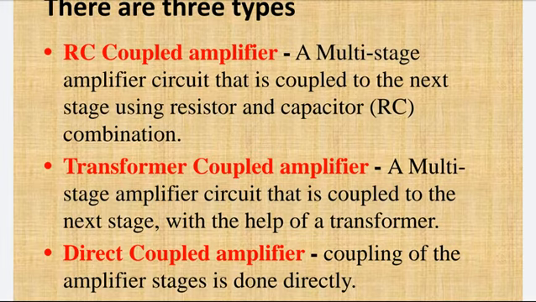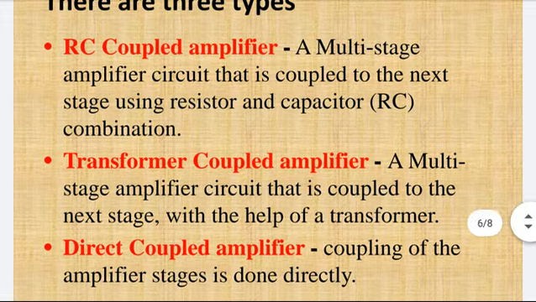Here one stage of amplification is coupled to the next stage using resistor and capacitor, means that type of amplifier is called RC coupled amplifier. In transformer coupled amplifier, a multi-stage of amplification can be coupled using the transformer. So these type of amplifiers are called transformer coupled amplifiers. While in direct coupled amplifier, there is no coupling devices needed for coupling from one stage to another stage.